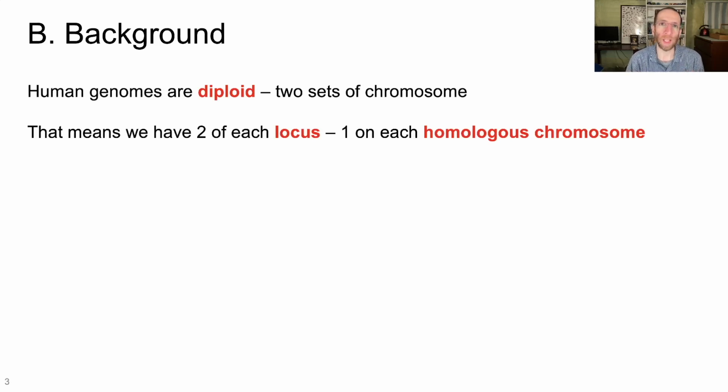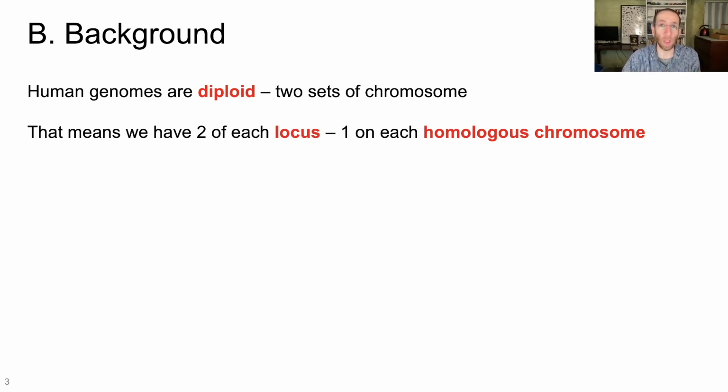In order to show why these two arguments are incompatible with each other, we need to introduce some basic genetics terminology. The first term we'll do is diploid. The human genome is diploid. That just means we have two complete sets of chromosomes, one set from mom and one set from dad. Because we have two of each chromosome, that means we have two of each locus in our genome. Locus just means a specific location somewhere in our DNA.